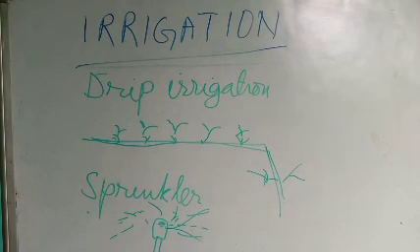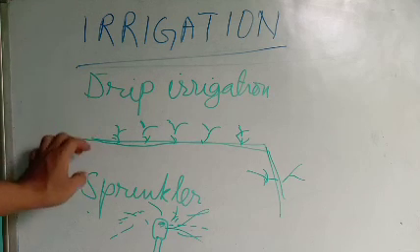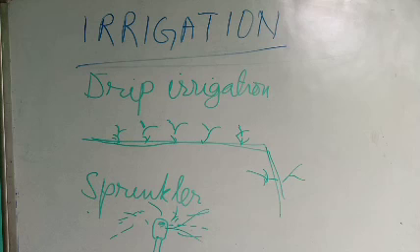Please underline the two traditional methods of irrigation from pages 6 and 7, and the two types of modern method, that is drip irrigation and sprinkler. Please underline from page 7.